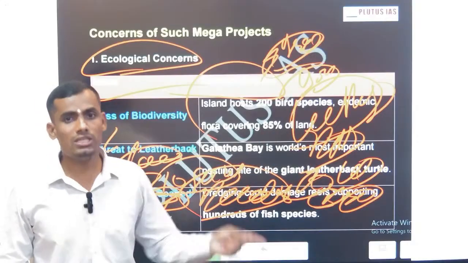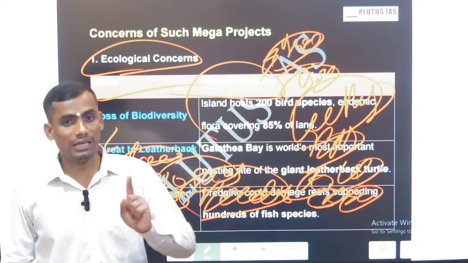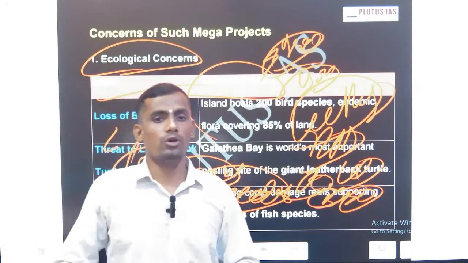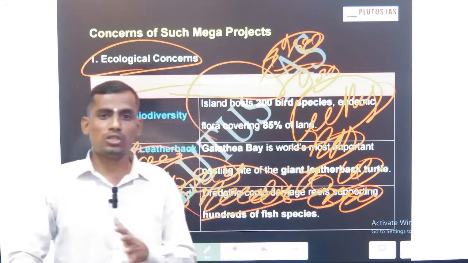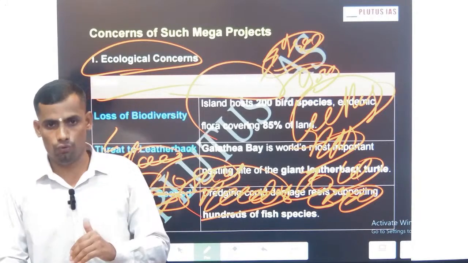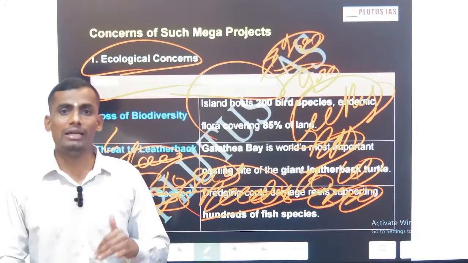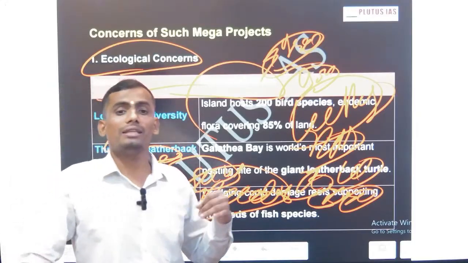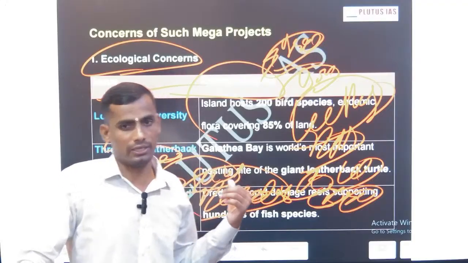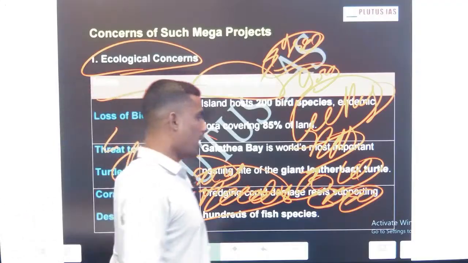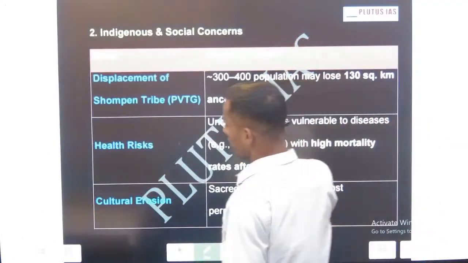So this once again raises the issue, the third issue, of disaster. The 2004-5 tsunami across the Indian Ocean is the best example if we disturb the natural flow. This is a third concern: deforestation, biodiversity loss, and this leatherback issue. The leatherback turtle is found in the Galathea Bay. Now these are the ecological issues.